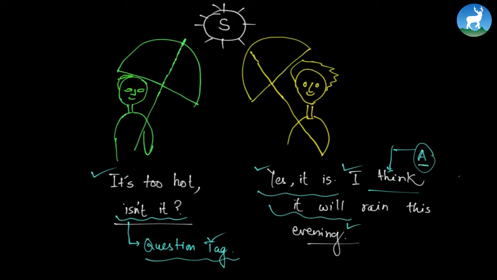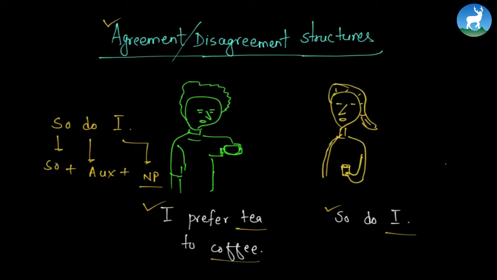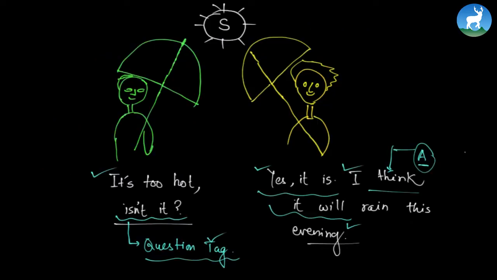If we look at the previous example, what we will see is they are using the structure called so do I. This is another agreement structure. We have neither do I. That's also an agreement structure, but in this case, the girl is using so do I. So this is a short agreement structure. But if we go back to the other example where the people are carrying umbrellas, we will find out that they are not using the same kind of structure, but rather they are using a question tag and I think plus something. So this is an agreement structure. Now let's analyze this properly.